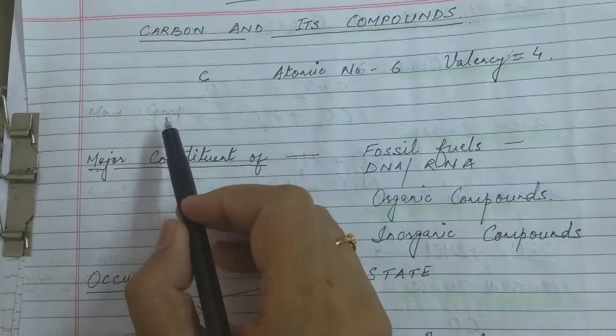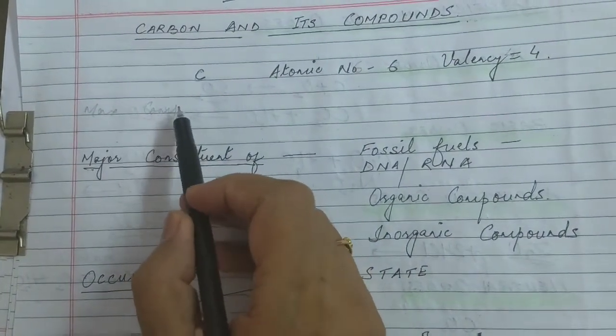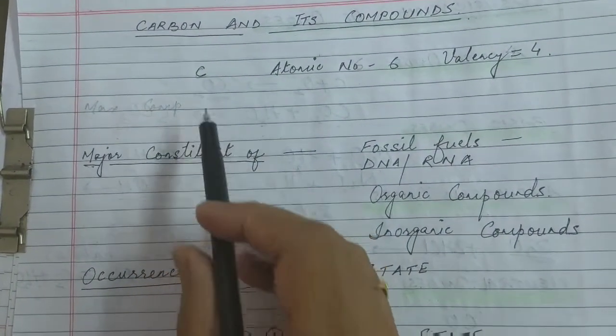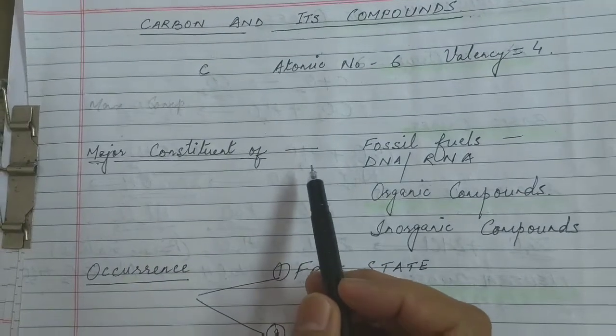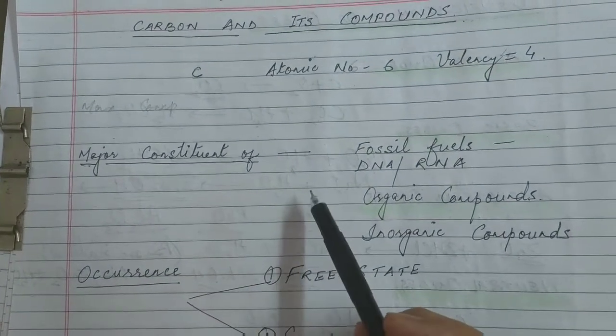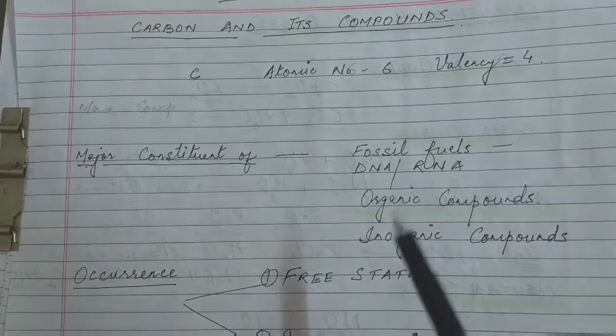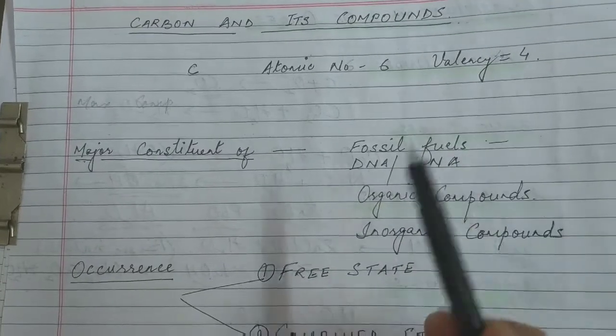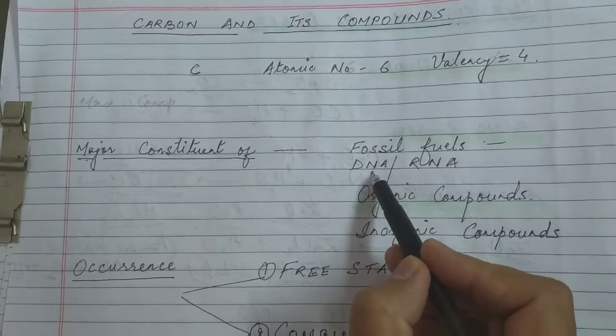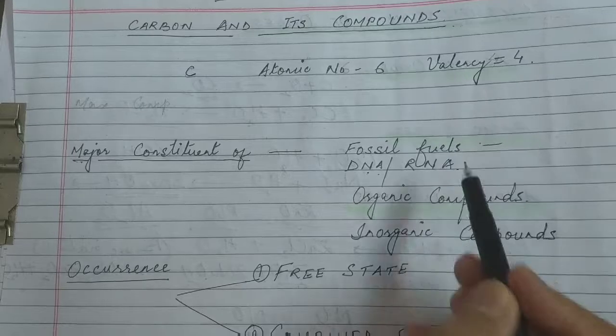So it is considered to be the major component of most of the compounds, and it generally constitutes most organic matter in the form of fossil fuel or in reproductive material like DNA or RNA.